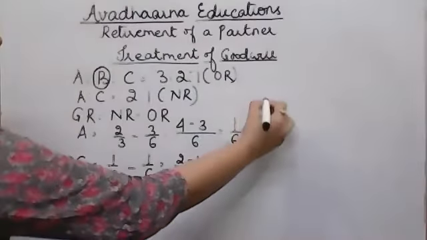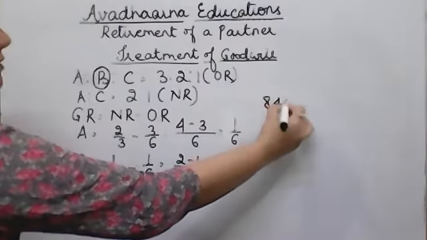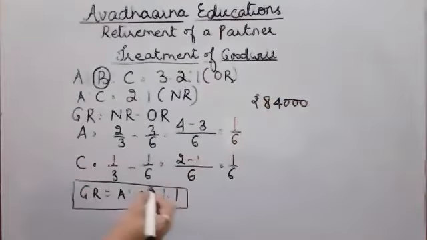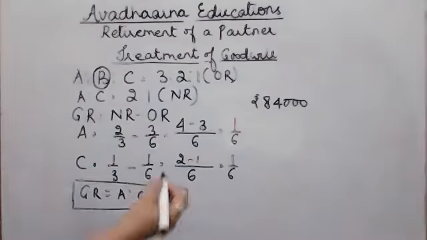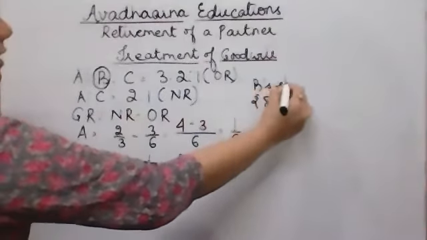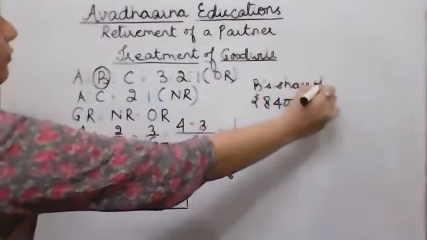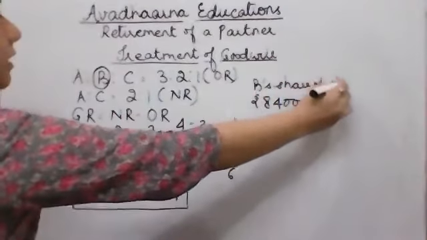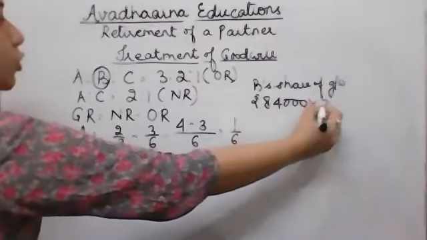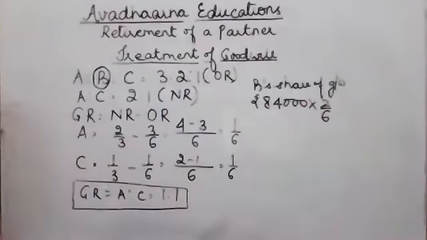Now, we had seen that the self-generated goodwill of the firm, the value is given as rupees 84,000, and B's share of goodwill will be 84,000 into 2/6.